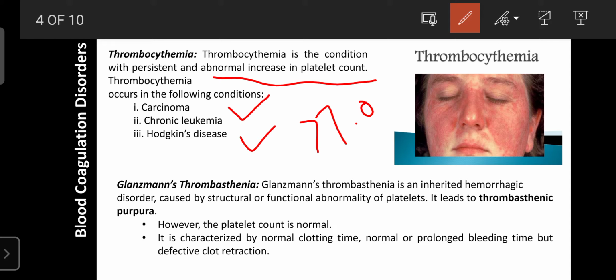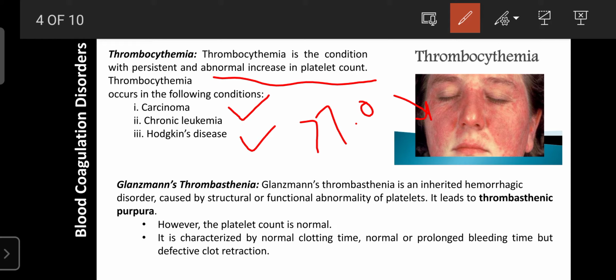And regarding the symptoms and signs, there is a redness of the face. You have already seen these people among foreigners. In India, it is not so common. Foreign people have it like that. That indicates they may have carcinoma, chronic leukemia, or Hodgkin's disease, or maybe they are suffering from thrombocytopenia. So it is also one type of blood coagulation disorder.